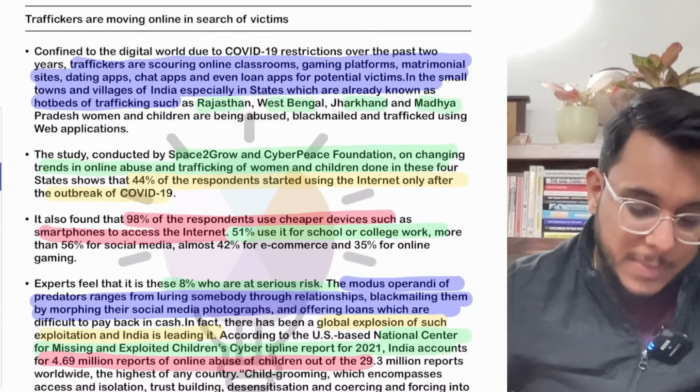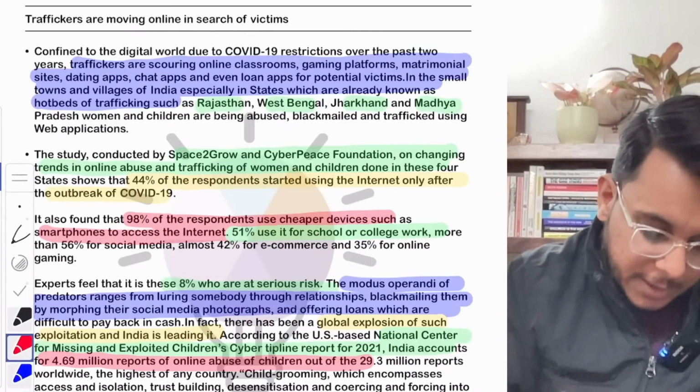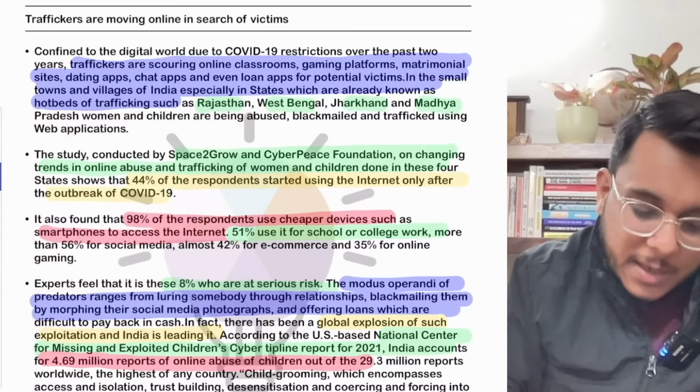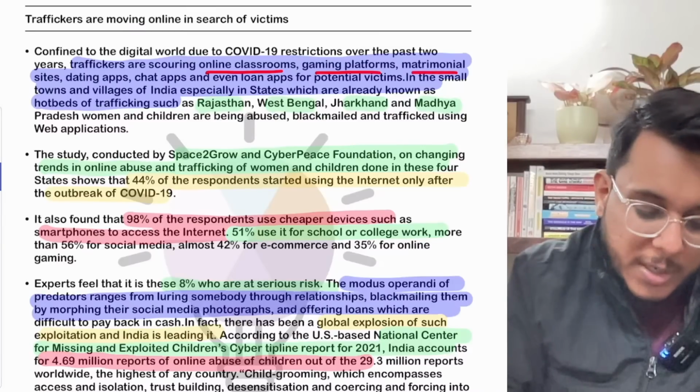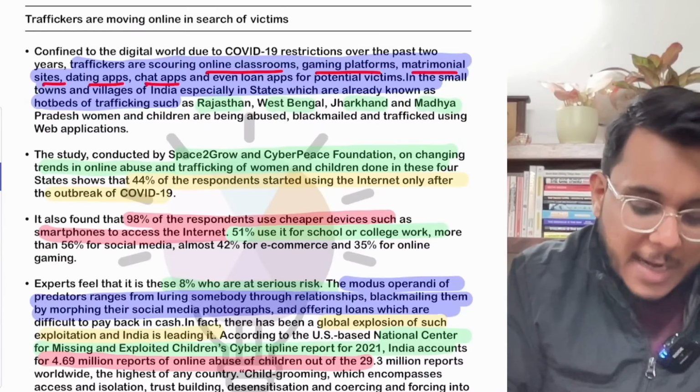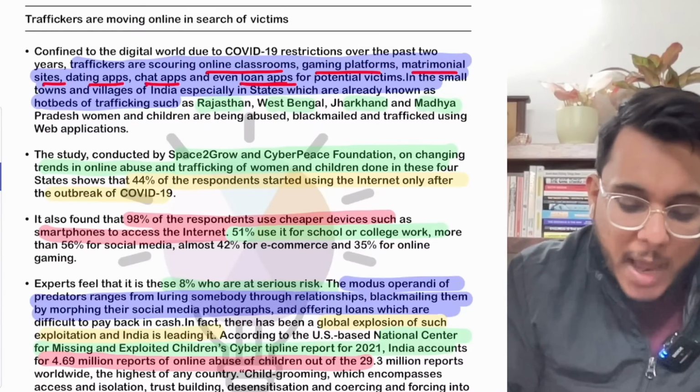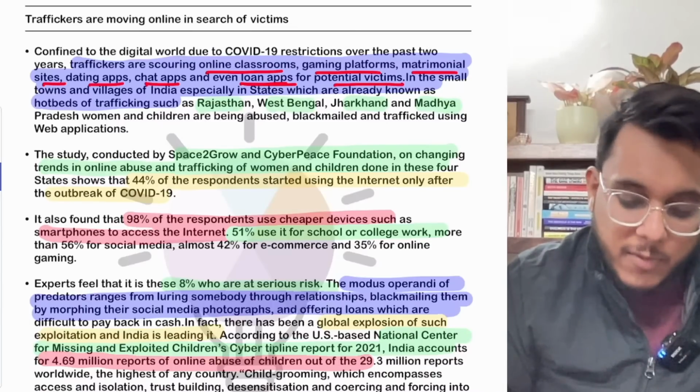Today traffickers are moving to online classrooms, gaming platforms, matrimonial websites, dating apps, chat apps, and even loan apps. They are looking for potential victims.